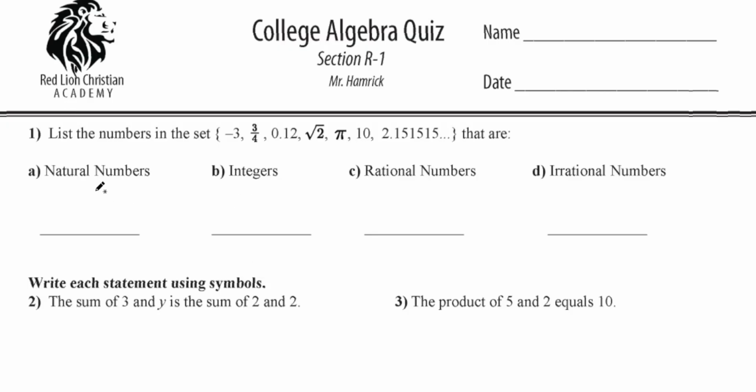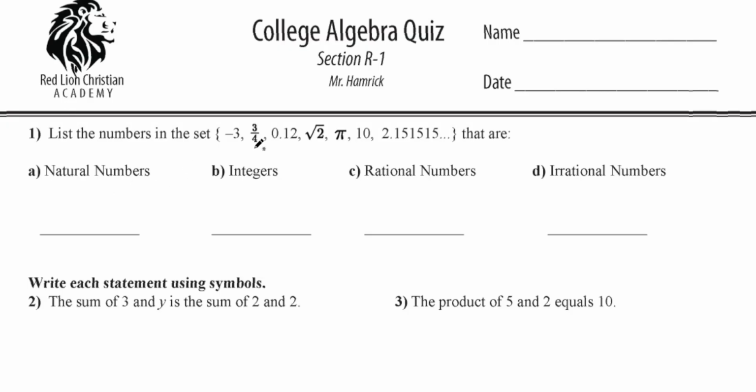All right, here we go. All the natural numbers. I'm going to go through these pretty quick. What are the natural numbers? They start at what? 0. No. 1. Natural numbers are counting numbers. Same thing. They start at 1. And it's just 1, 2, 3, 4, 5, 6, 7, 8, 9, 10, 11, 12.